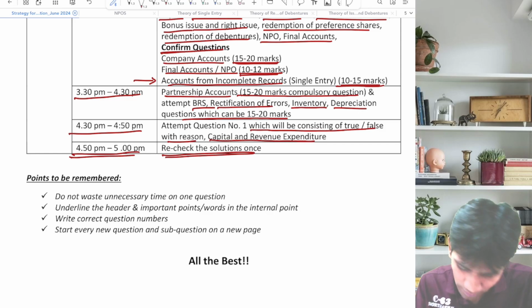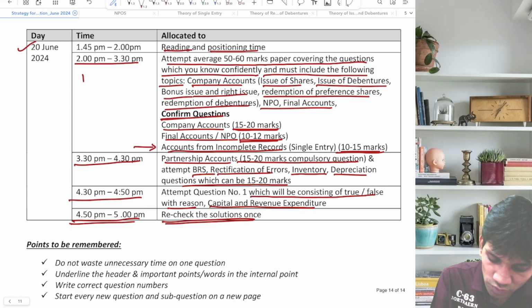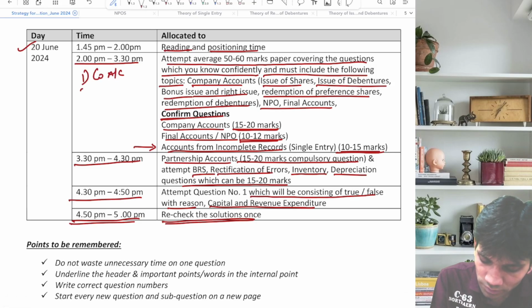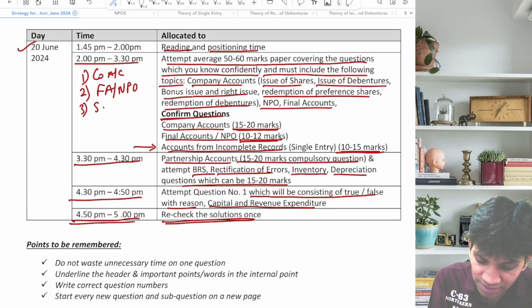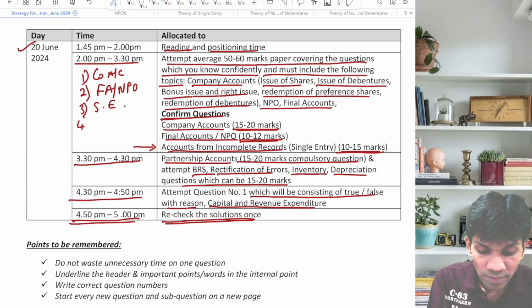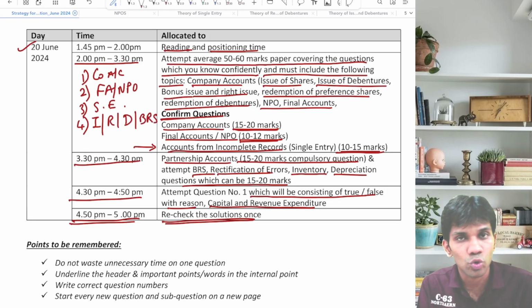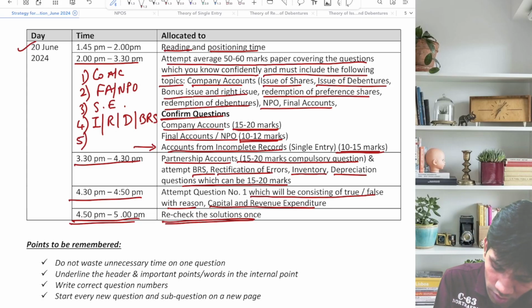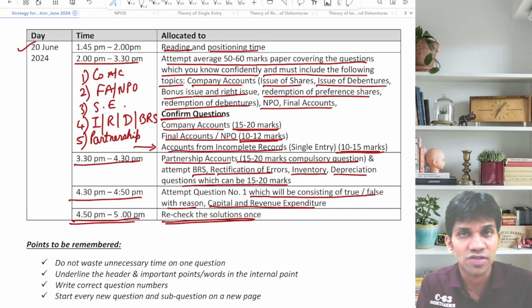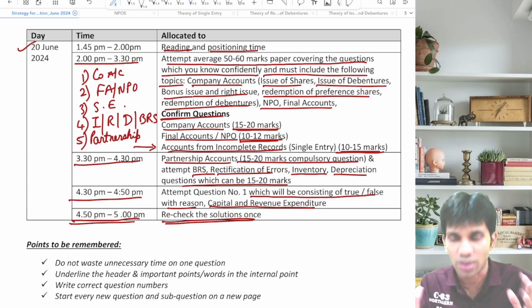things in your paper. Now, as I told you, first question you go for company accounts. Second, you go for final accounts or NPO, right? Next, if single entry is asked, go for single entry. Next, go for inventory, rectification, depreciation, BRS, either of these, any 2 or 3 questions, and then go for partnership accounts. Guys, management of time is the most crucial thing in the CA Foundation accounts paper.